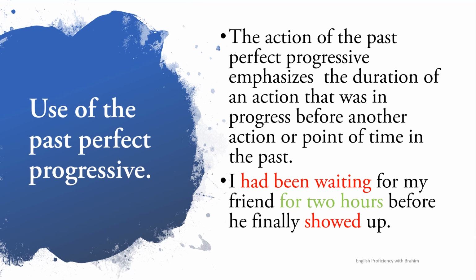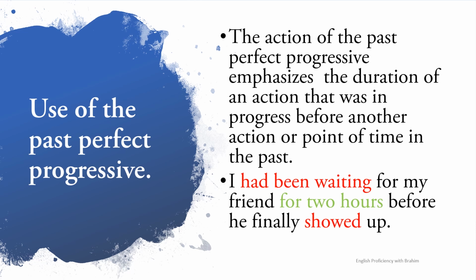Okay, the second difference is that for the past perfect simple we said we must have two actions, but now we said an action or a point of time, which means we can also use just a point of time.